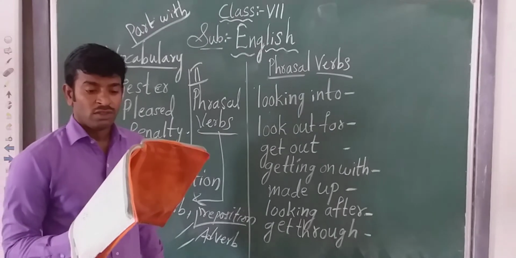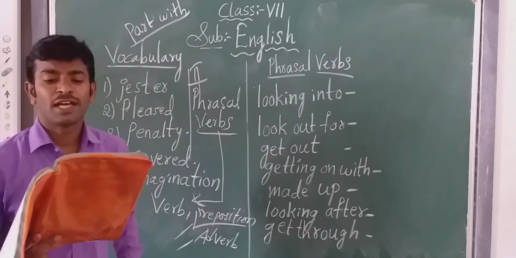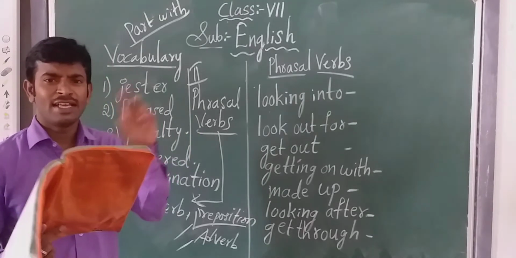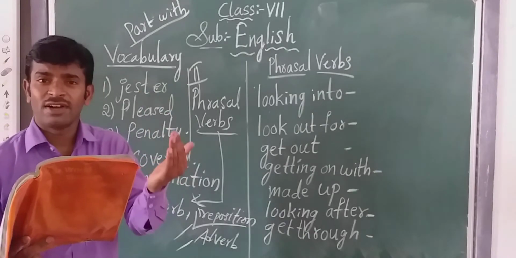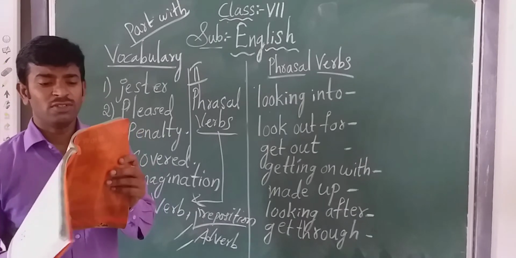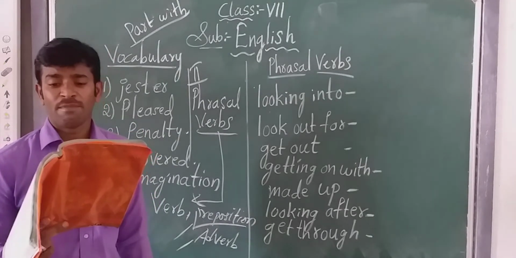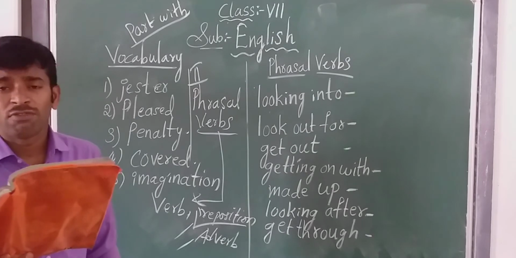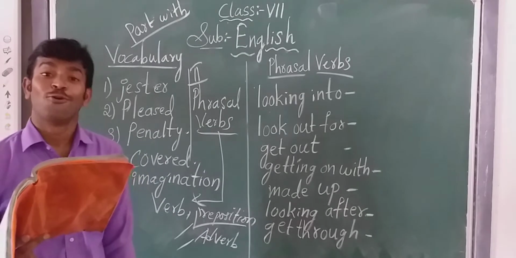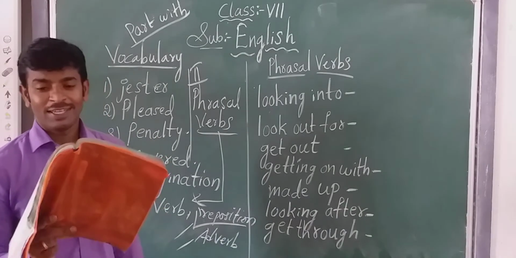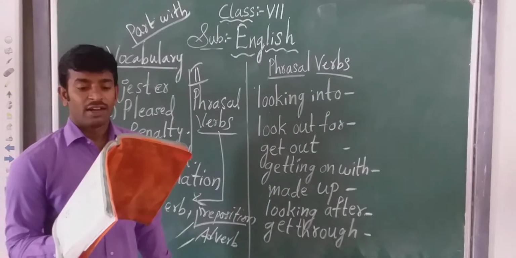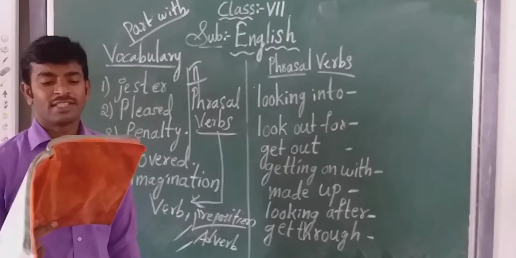Now you may choose the meaning from the list given in the box. Whatever phrasal verbs you are circling in the paragraph, you should choose the meaning for these from the list given in the box. Write the phrasal verbs and their meanings in your notebook also. Got it? You should write this in your notebook also. Write one sentence of your own for each phrasal verb.